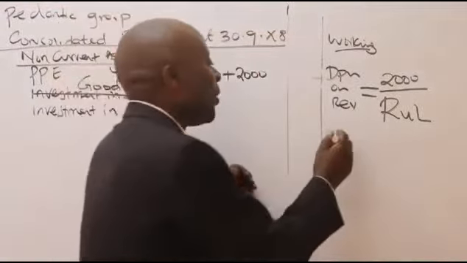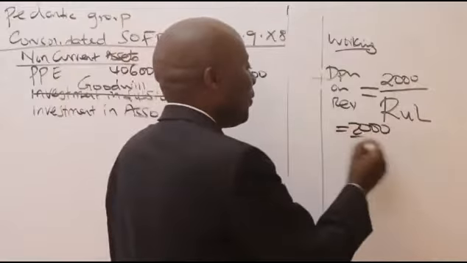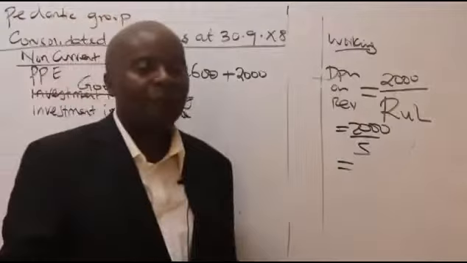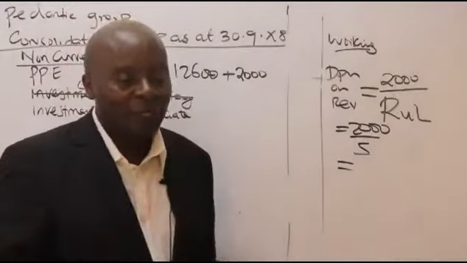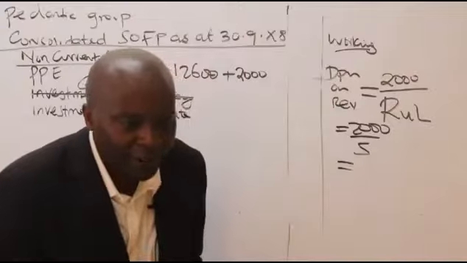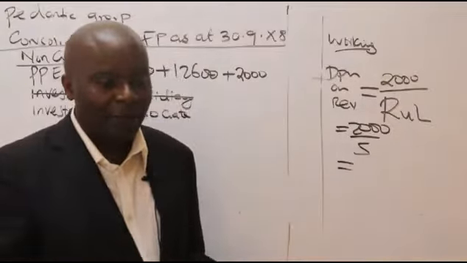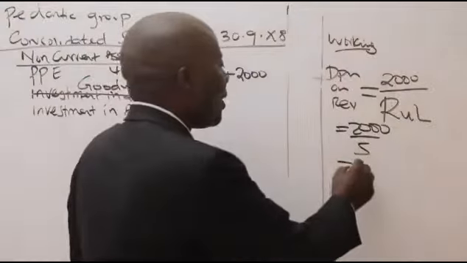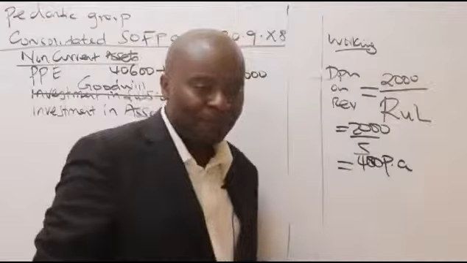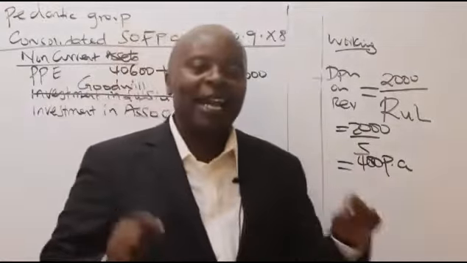We have here 2,000 divided by 5. So 2,000 divided by 5 gives me what, somebody? That's quite a huge figure. 2,000 divided by 5 gives me 400. Thank you very much. But you see, this 400 is per annum.